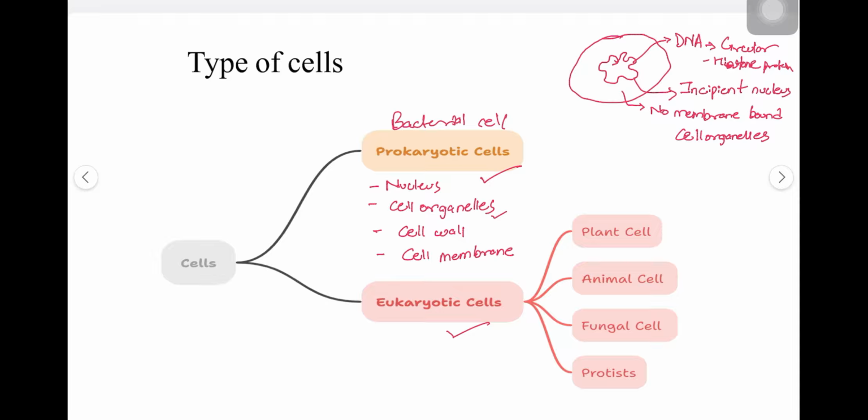Now, the cell wall, here I haven't drawn the cell wall, but understand this. This cell wall is covering all over the bacterial body. The cell wall is richly made up of peptidoglycan in gram-positive bacteria, and lipid and protein rich in gram-negative bacteria. But in case of the cell wall of the eukaryote cell, it is made of cellulose, hemicellulose and pectin, which is different from that of prokaryotic cell. So, the cell wall is different.